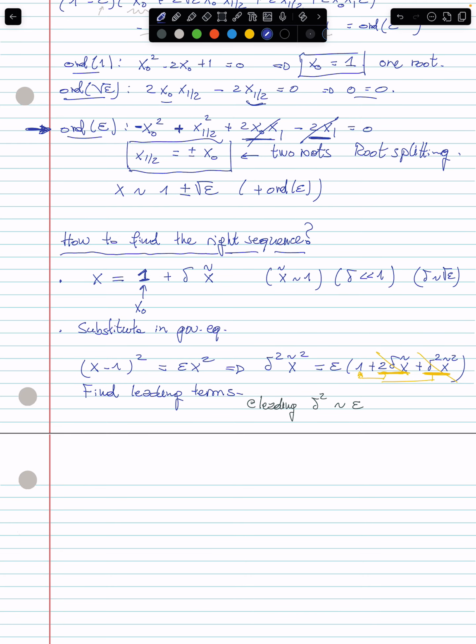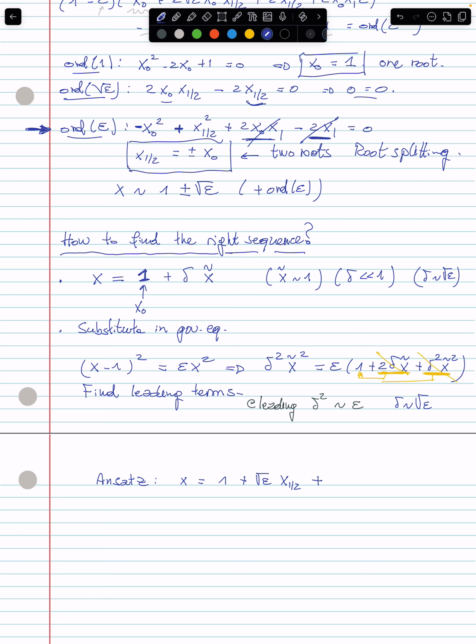And it just, in fact, tells us that delta is of order square root of epsilon, so we can choose delta equal to square root of epsilon. And so it means that the right ansatz is, in fact, nothing but x is equal to 1, or x0 if you wish, plus square root of epsilon multiplied by x 1/2 plus something else.